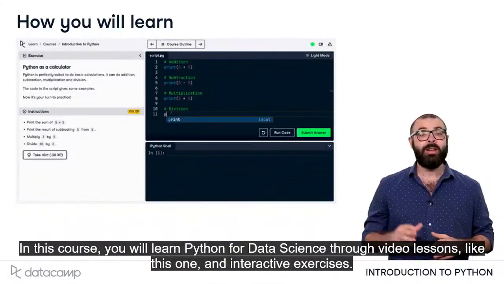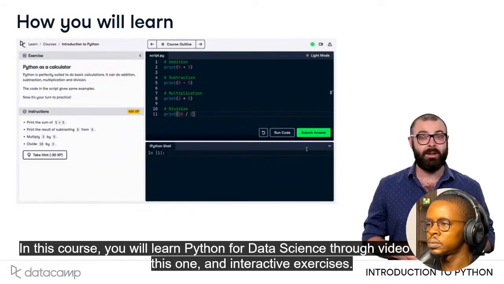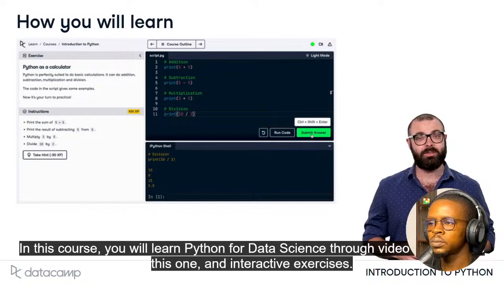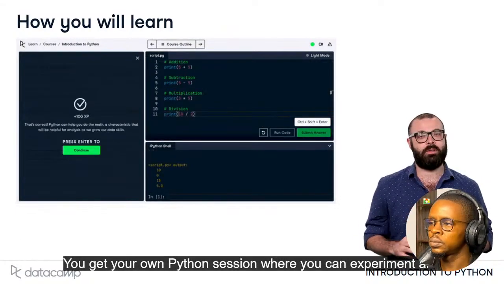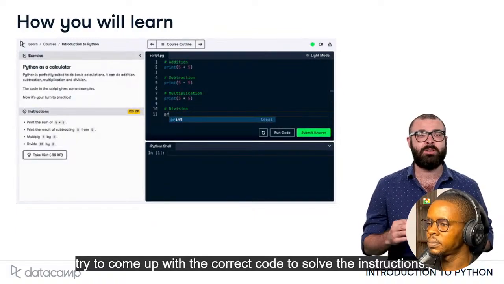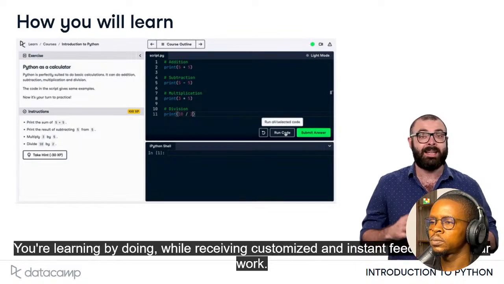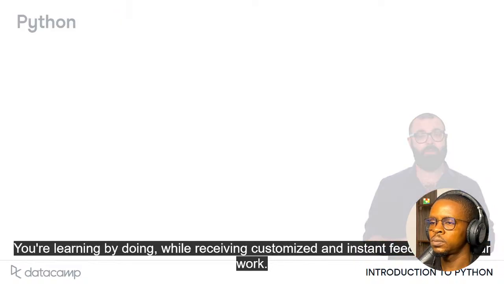In this course, you will learn Python for data science through video lessons, like this one, and interactive exercises. You get your own Python session where you can experiment and try to come up with the correct code to solve the instructions. You're learning by doing while receiving customized and instant feedback on your work.